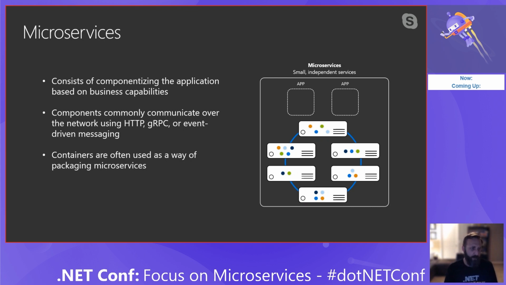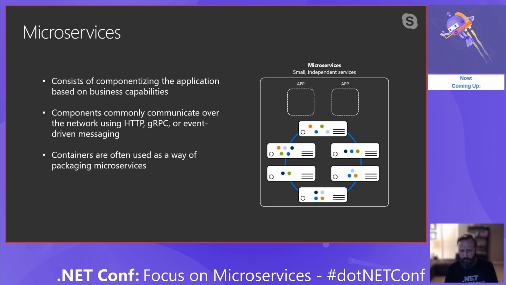As far as how they communicate, they commonly communicate over the network using HTTP or REST services, or gRPC, as James talked about in his presentation. Super fast binary communication. That's really great when it's within a cluster because it's super fast. You don't have to worry about being human readable as they go across the wire. It's a great use of that service. Or event-driven messaging, as Clemens used in his presentation, about just throwing messages around in queues and such. And then at the very base of things, how do we package these up and get them ready for deployment? It is containers, using Docker type technology.